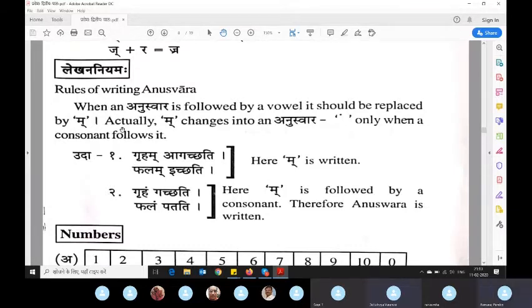Samyuktaksharas are there in my book. After Samyukta Akshara ends, then Lekhana Niyama will come. Okay. If it is Telugu, then go to page number 34. Anyway, you got it right, Lekhana Niyama.